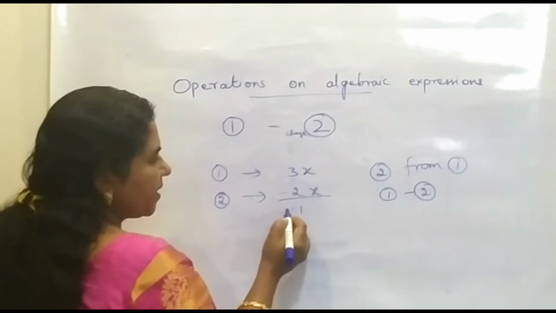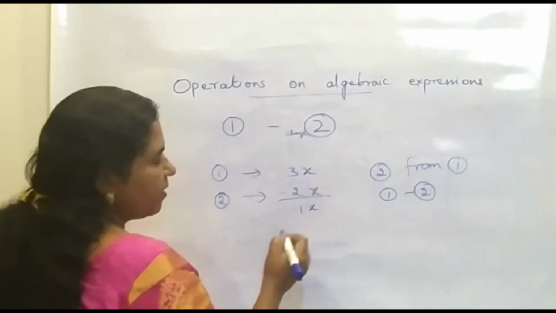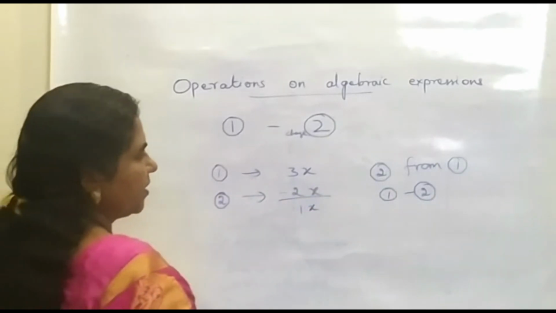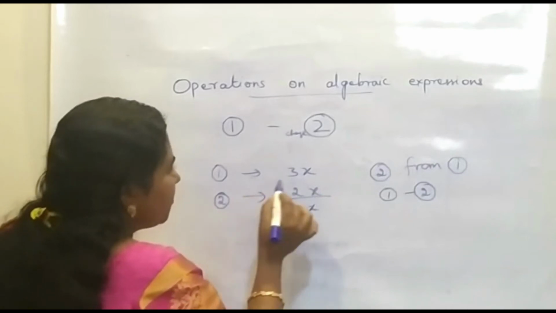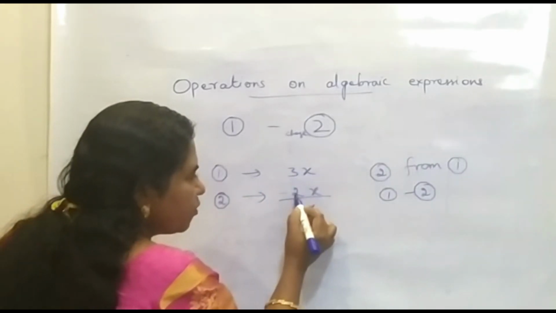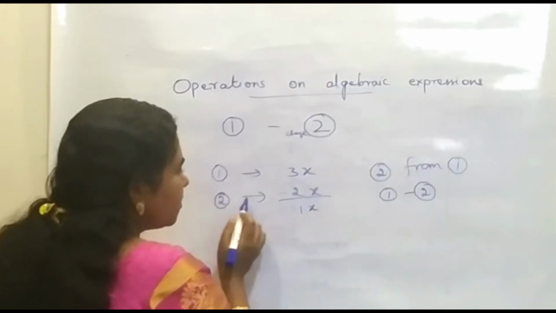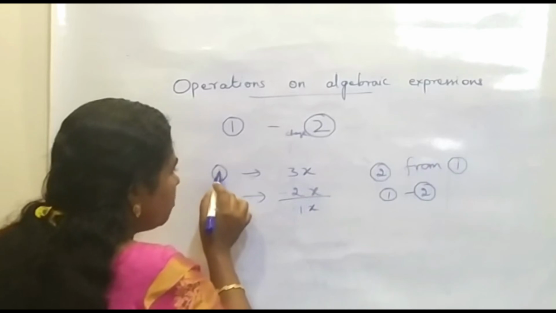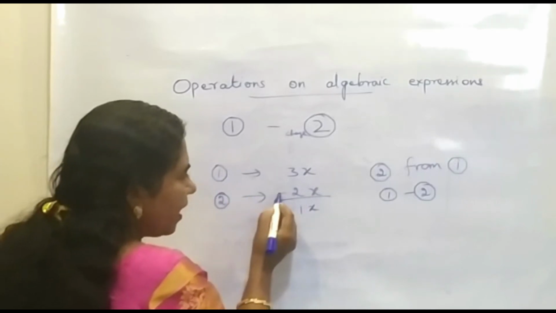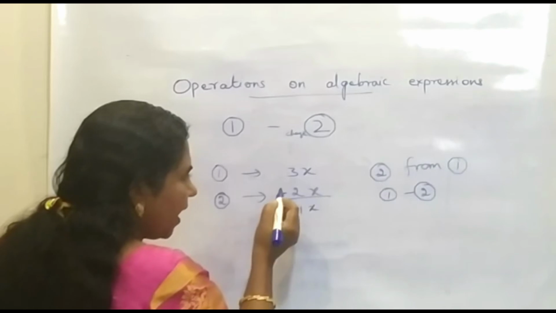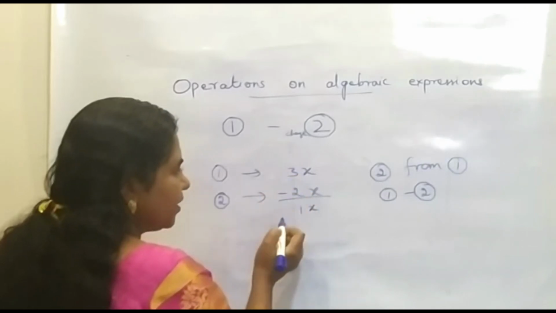So we can give a plus sign in front. And then we have to write down the literal coefficient. That is nothing but, first here it was 3x, here it was 2x. So as we have to do 1 minus 2, we have changed the sign of the second one and then we are adding it with the first one.